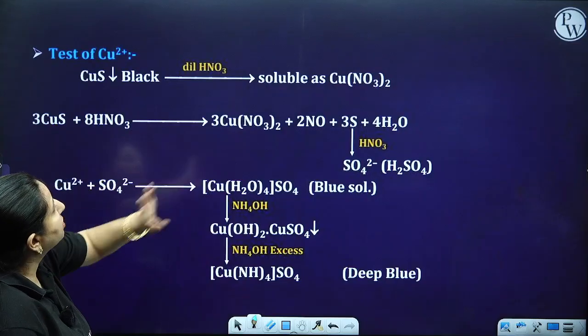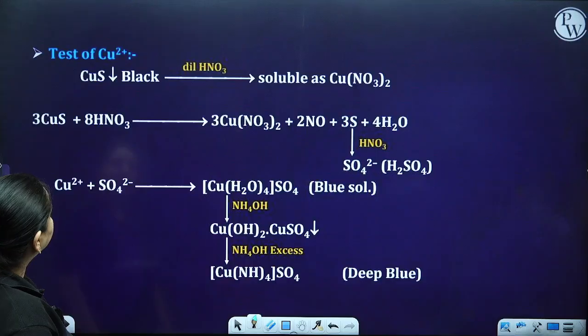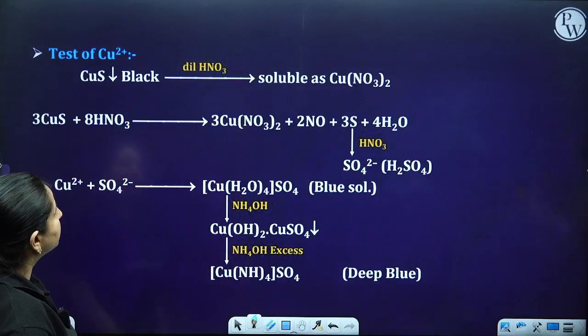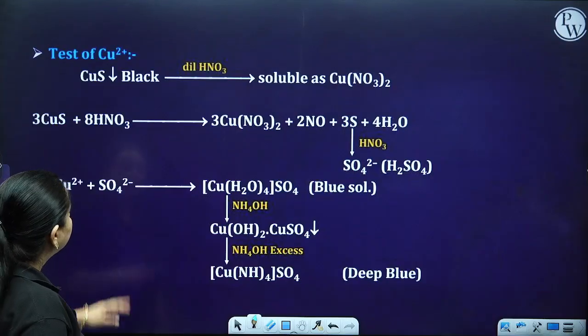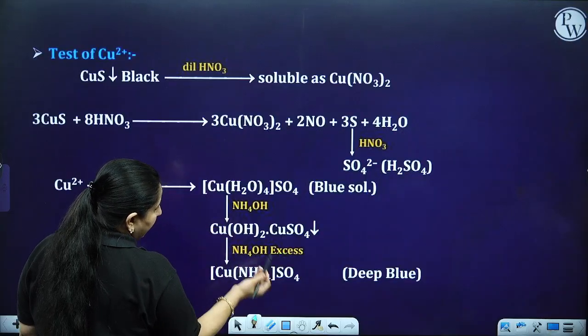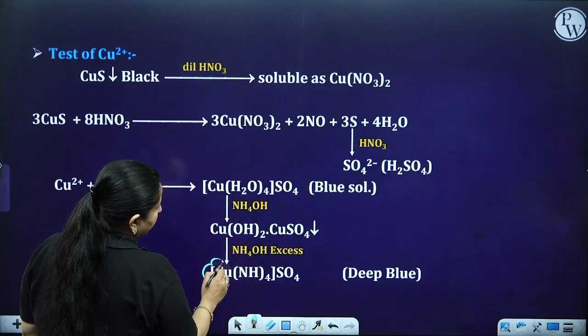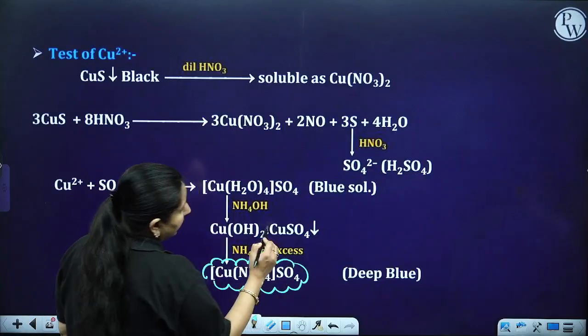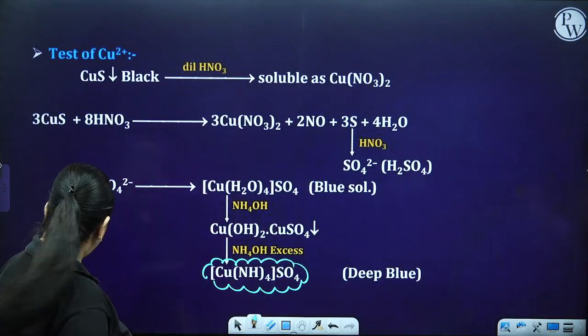Putting in dilute HNO3, I am going to get copper nitrate. And when I put in further HNO3, it is going to give me a sulfate. This sulfate, on reaction with NH4OH and adding excess of NH4OH, gives me a complex which is deep blue in color, which confirms copper over here.